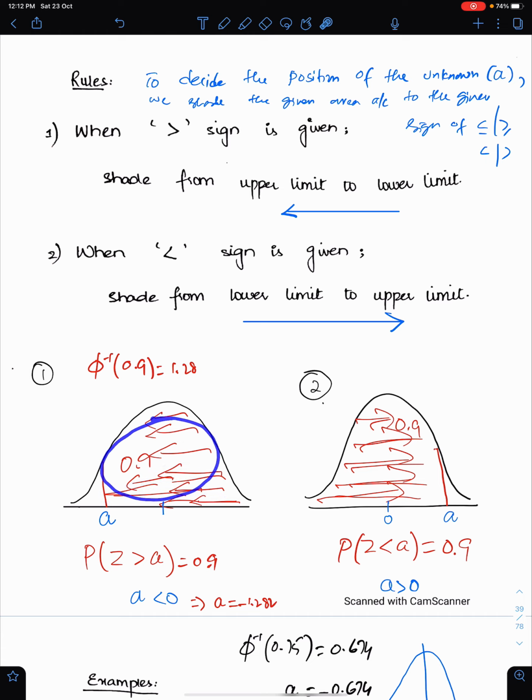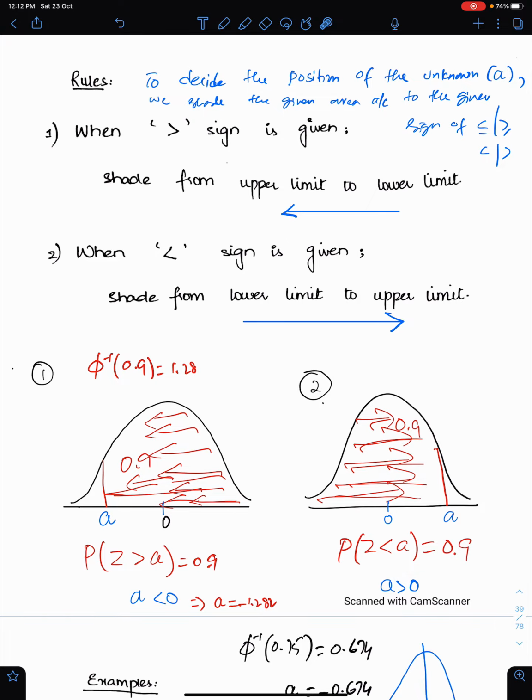This area is 0.9, so A is negative because A is on the left side of 0. This is the way to identify the position of the unknown, and this is very important. You first identify the position of the unknown with the help of the sign of inequality, shading the area with respect to this sign. For this sign, always shade in this way. For this sign, always shade in this way.